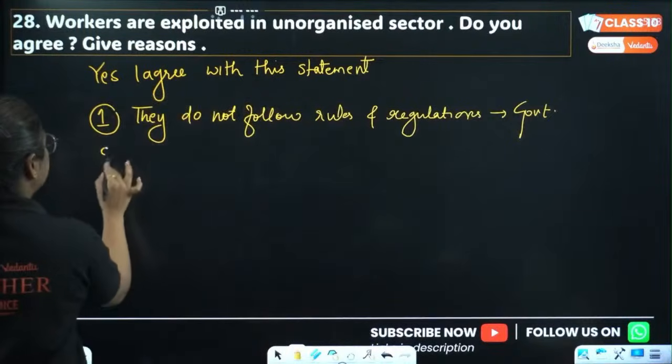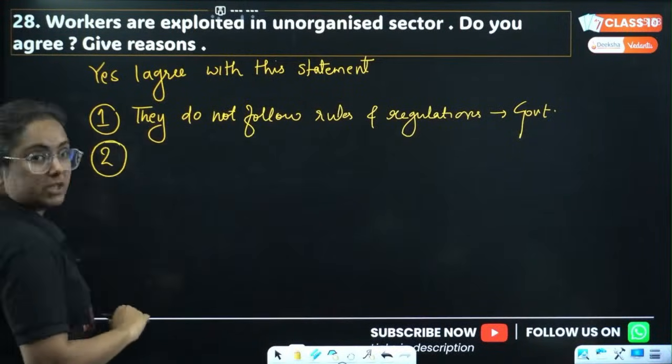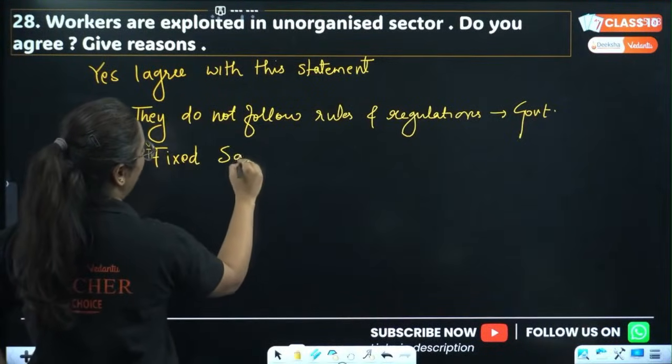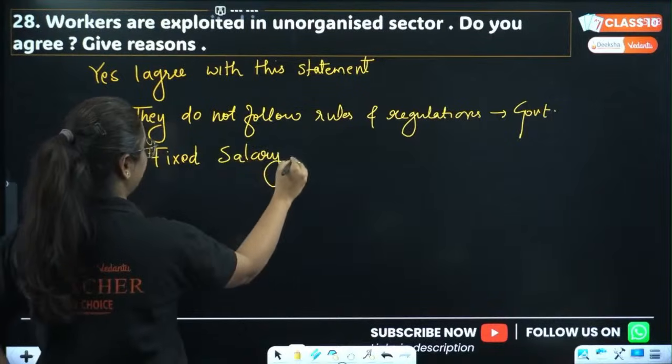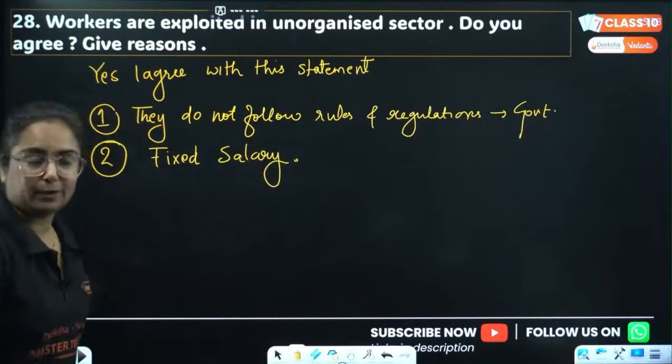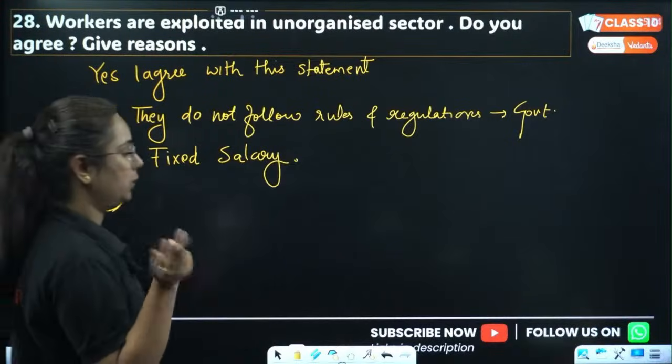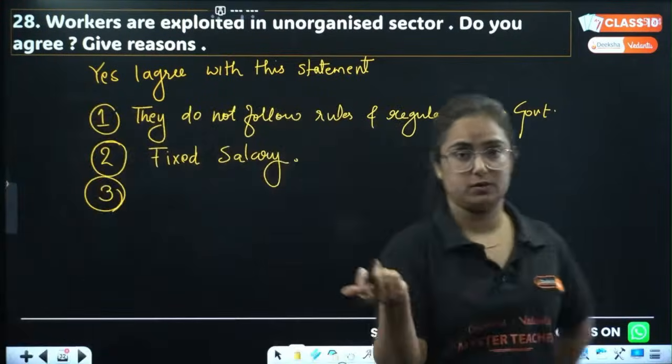In unorganized sector, there is no fixed salary, which is provided in an organized sector. We do not get a fixed salary out there.